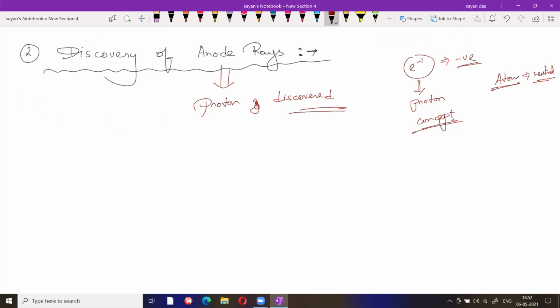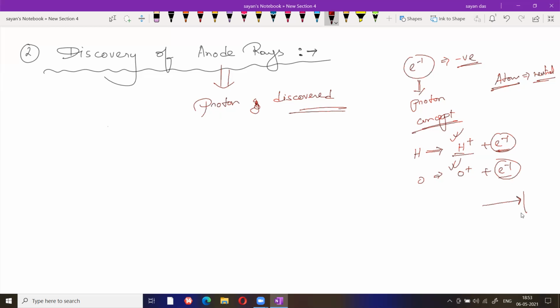Okay. What is proton? Suppose hydrogen. After ionization it becomes H plus and an electron, or oxygen becomes O plus and an electron. So if the electron is present, similarly the positive charge is also present. And what is the role of the electron? Electron can move towards the anode.